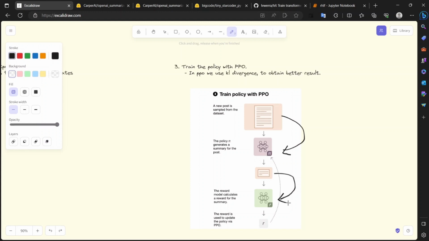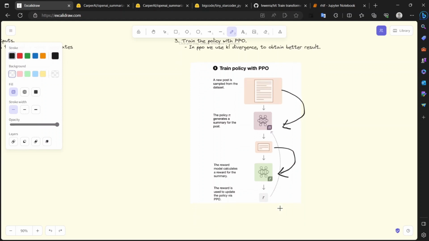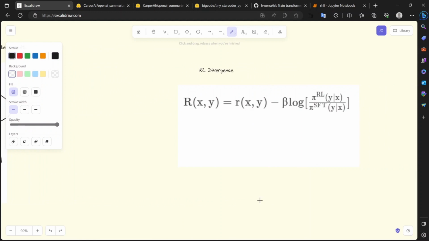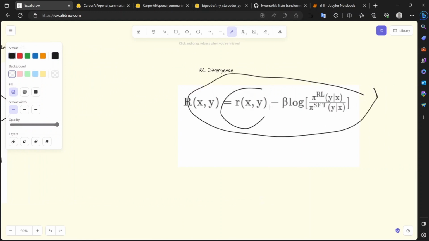The summarized result is then passed to a reward function which calculates the score for the generated text and gives us a score for our output. In that way, we can identify if the output is good or bad, and we'll update our loss accordingly to make the model generate a better result. Here we use KL divergence loss to obtain a better result. The KL divergence loss has the formula as this.